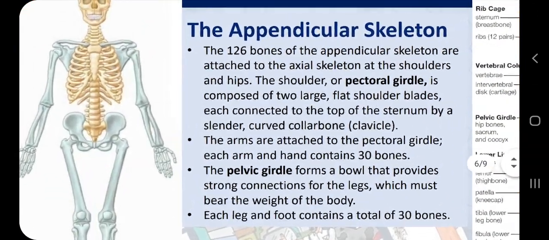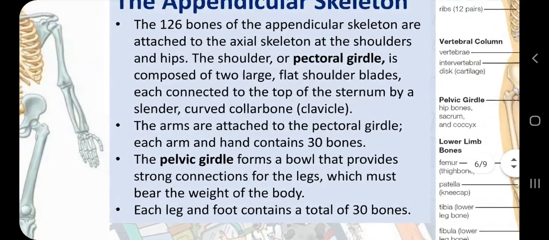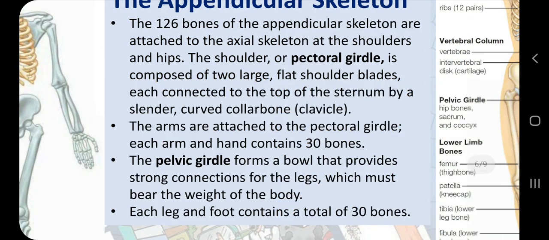The appendicular skeleton. So let me read one statement to clarify the idea. The 126 bones, why 126? Because 80 bones are in the axial skeleton and 126 bones are in the appendicular skeleton. Together they are 206 bones. So the 126 bones of the appendicular skeleton are attached to the axial skeleton at the shoulders and hips. And the shoulder girdle is called the pectoral girdle and the hip girdle is called the pelvic girdle.